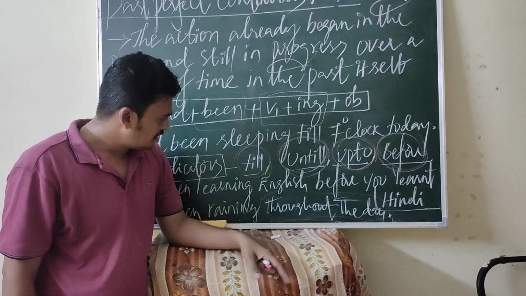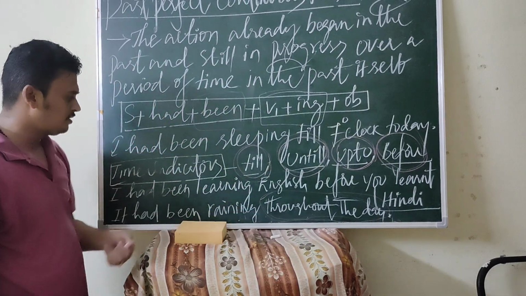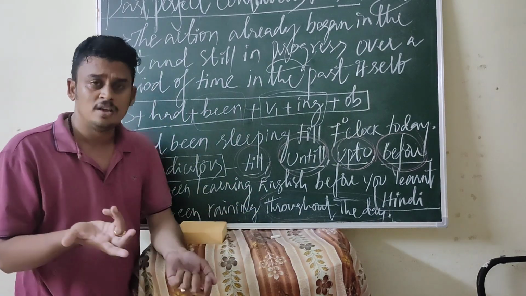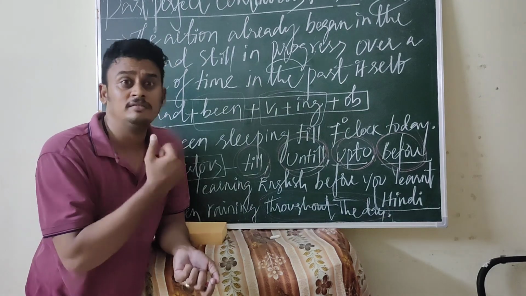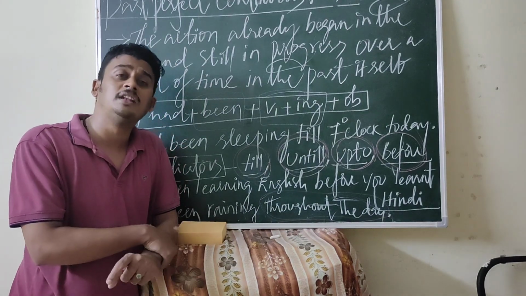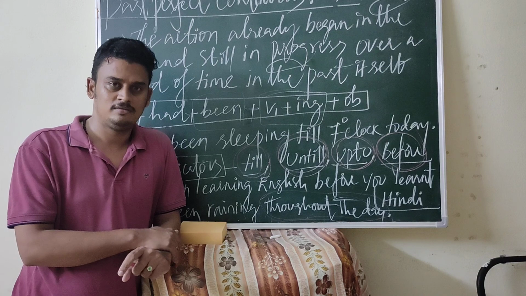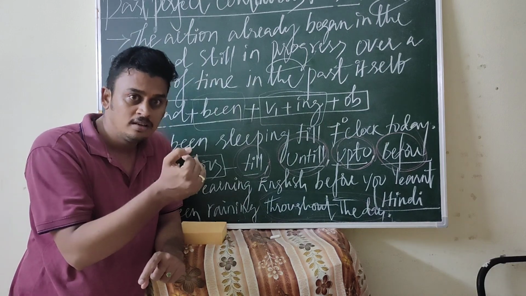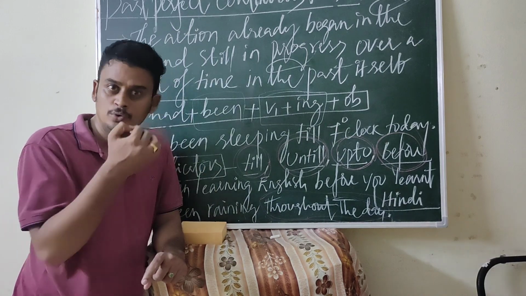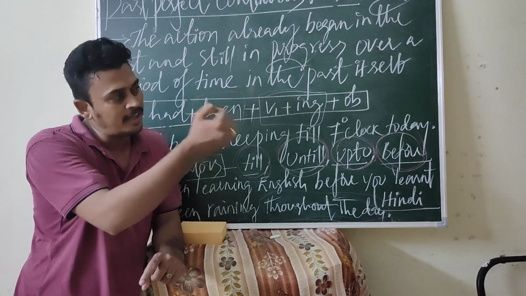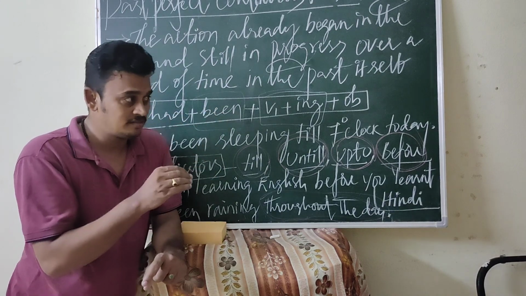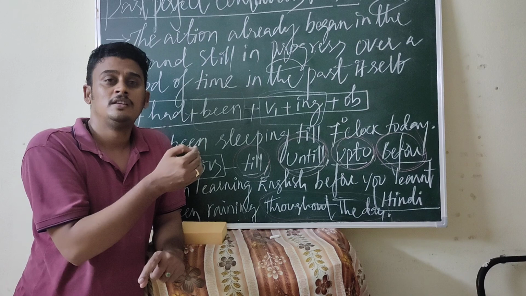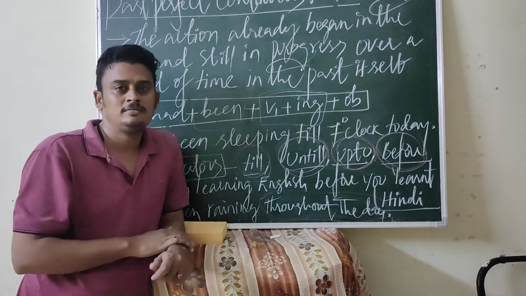And coming to the WH questions. Where had you been? Where had you been going there? What had you been doing there? What had you been doing there throughout the day? Rajesh, what had you been doing there throughout the day?